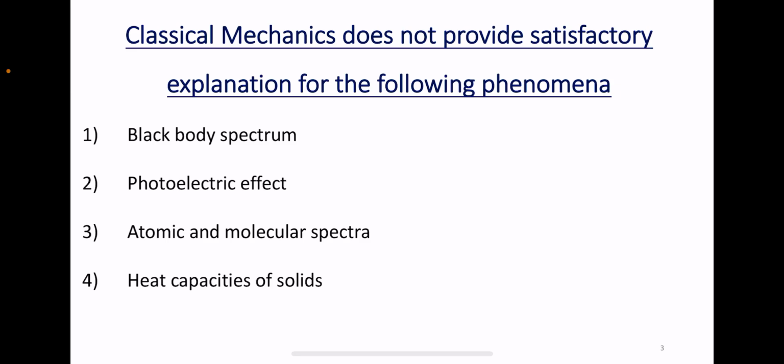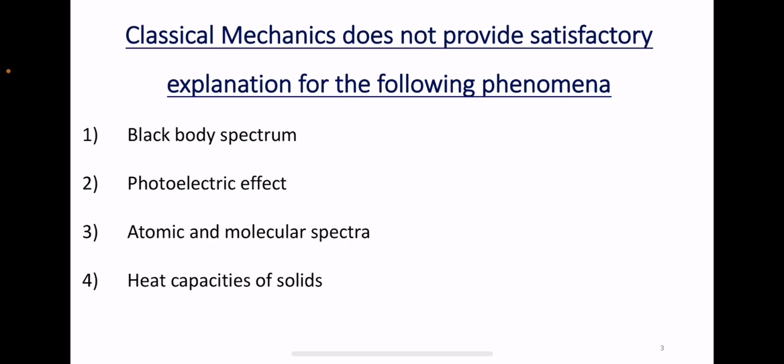Next, classical mechanics does not provide a satisfactory explanation for the following phenomena. One is black body spectrum, or black body radiation, then the photoelectric effect, atomic and molecular spectra, and heat capacities of solids. So these are the various concepts in which classical mechanics does not provide satisfactory or acceptable explanations.